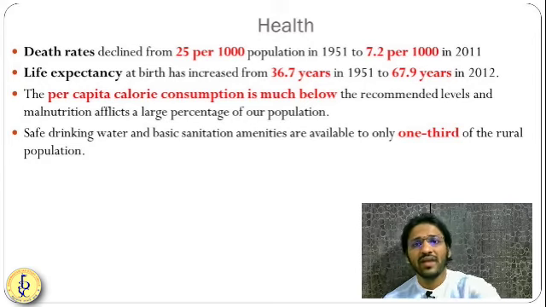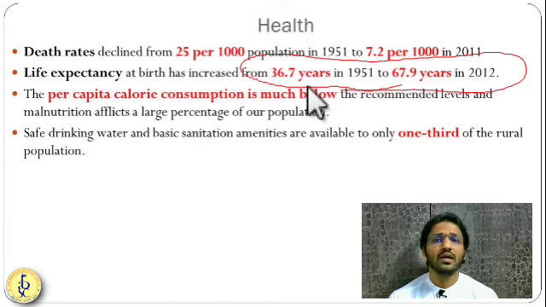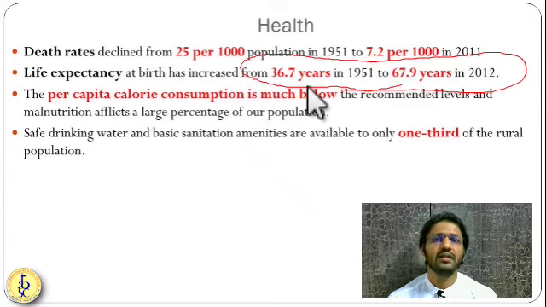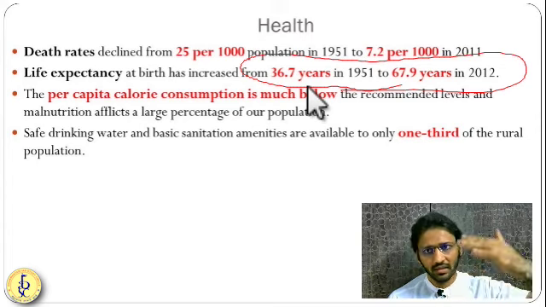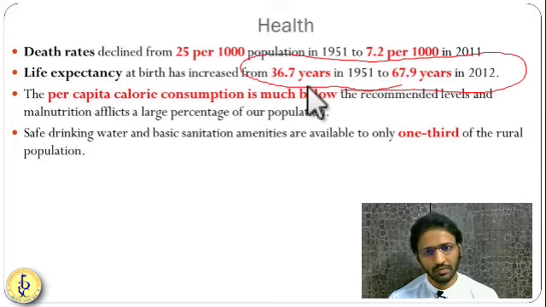Simultaneously, life expectancy has increased. During independence, people used to live only till 36 years on average, and now in 2012 it has gone up to 67 years. So the health or life expectancy of the people has improved. People living till 67, 70 has improved.